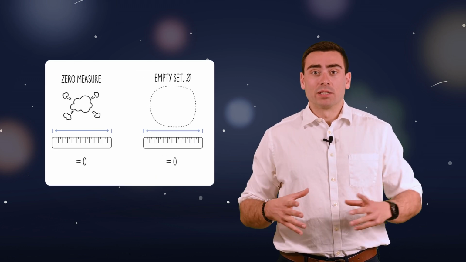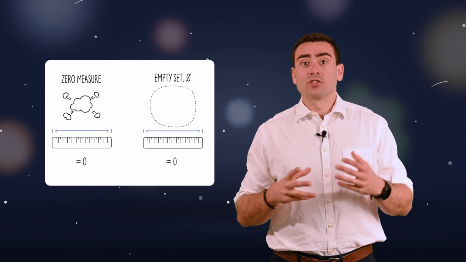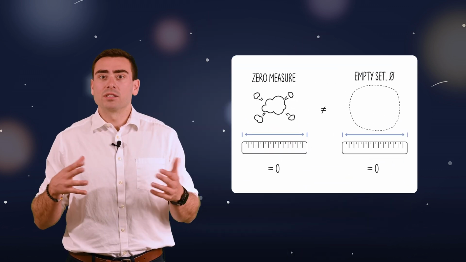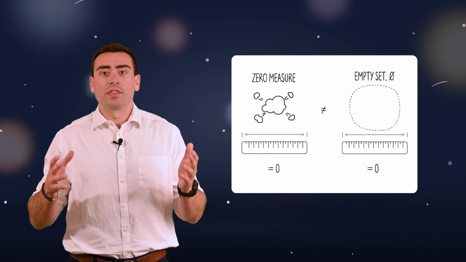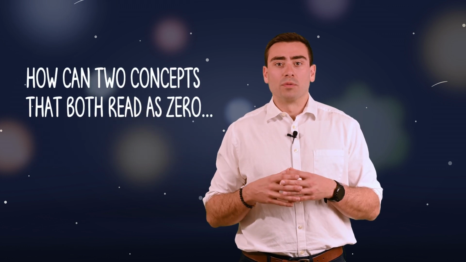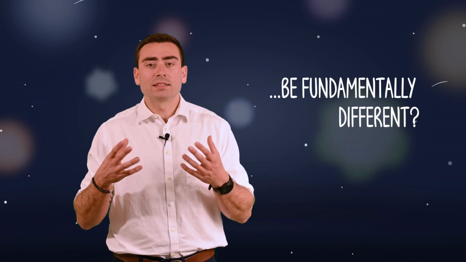An object with zero measure looks like nothing, meaning if we used a hypothetical perfect ruler, we'd get a measurement of 0. If we also tried to measure an empty set, we'd also get 0. But emptiness means no existence at all, a set with nothing in it, while a set of zero measure can still have elements inside of it. So how can two concepts that both read as 0 be so fundamentally different?